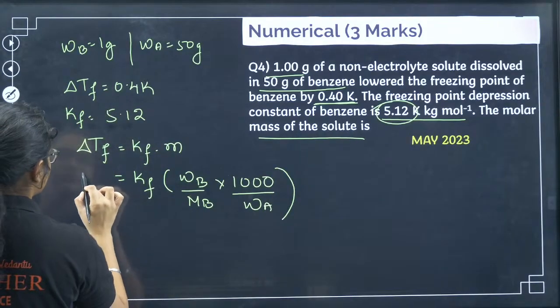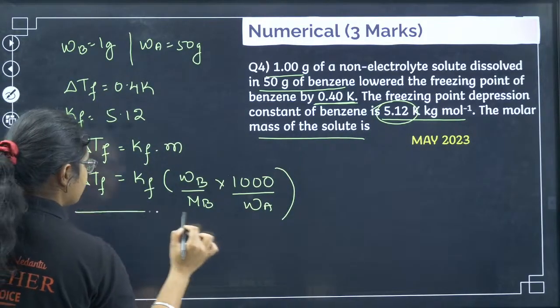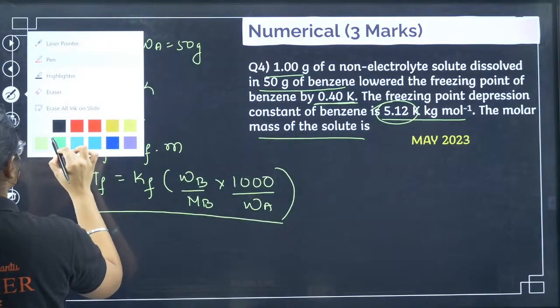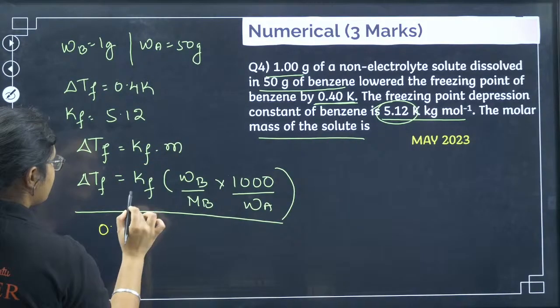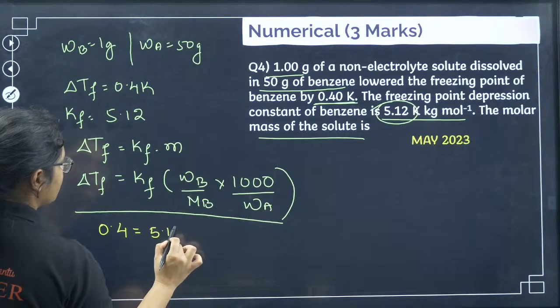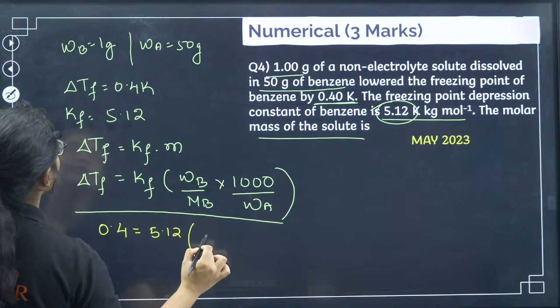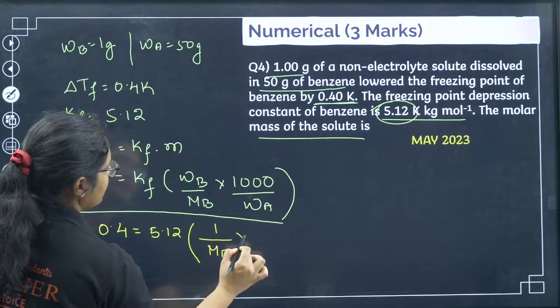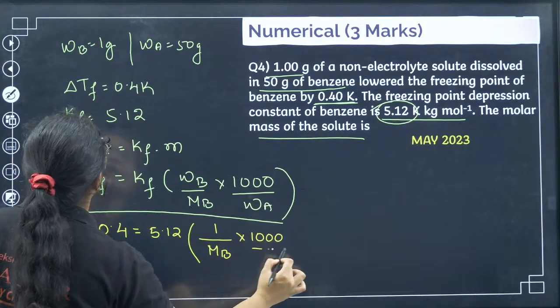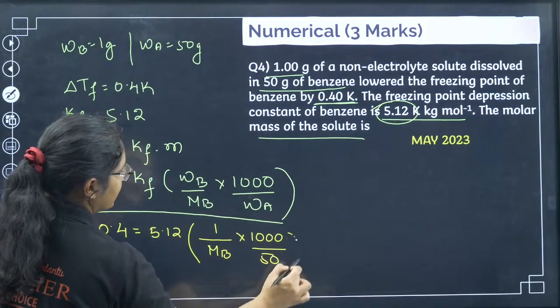Let us substitute everything. Delta Tf is 0.4, Kf value is 5.12. Then I have Wb is 1 gram, Mb I have to calculate, then I have 1000 and Wa is 50.